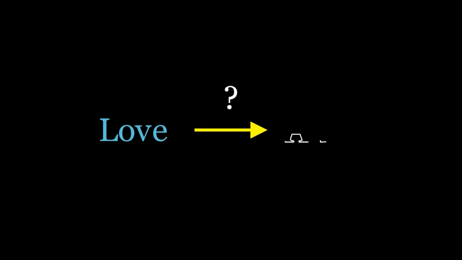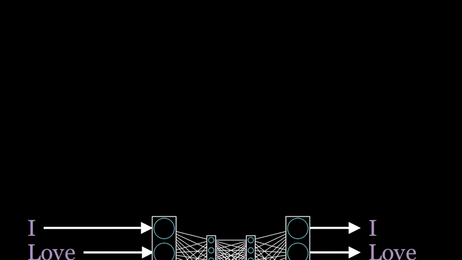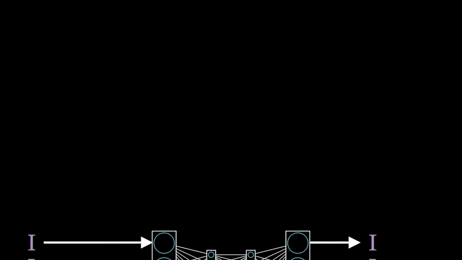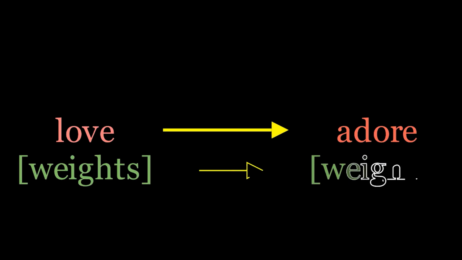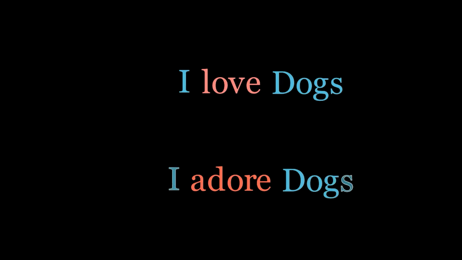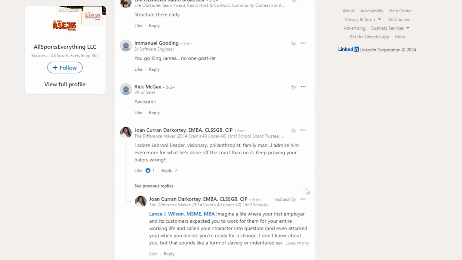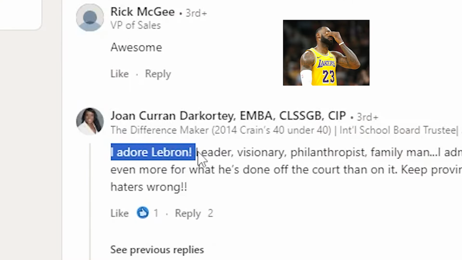But wait, we aren't trying to predict a word, we are trying to find the similarity of 2 words. To do this, we won't be using the neural network, but we will be using the weights that have been trained for the neural network. By comparing the weights of words, we can find that similar words have similar weights. The reason for this is because if we get a large enough corpus of text, similar words are more likely to have similar context words. For our example, let's say we train it with another sentence, I adore LeBron, which is a sentence you'll find across the internet.